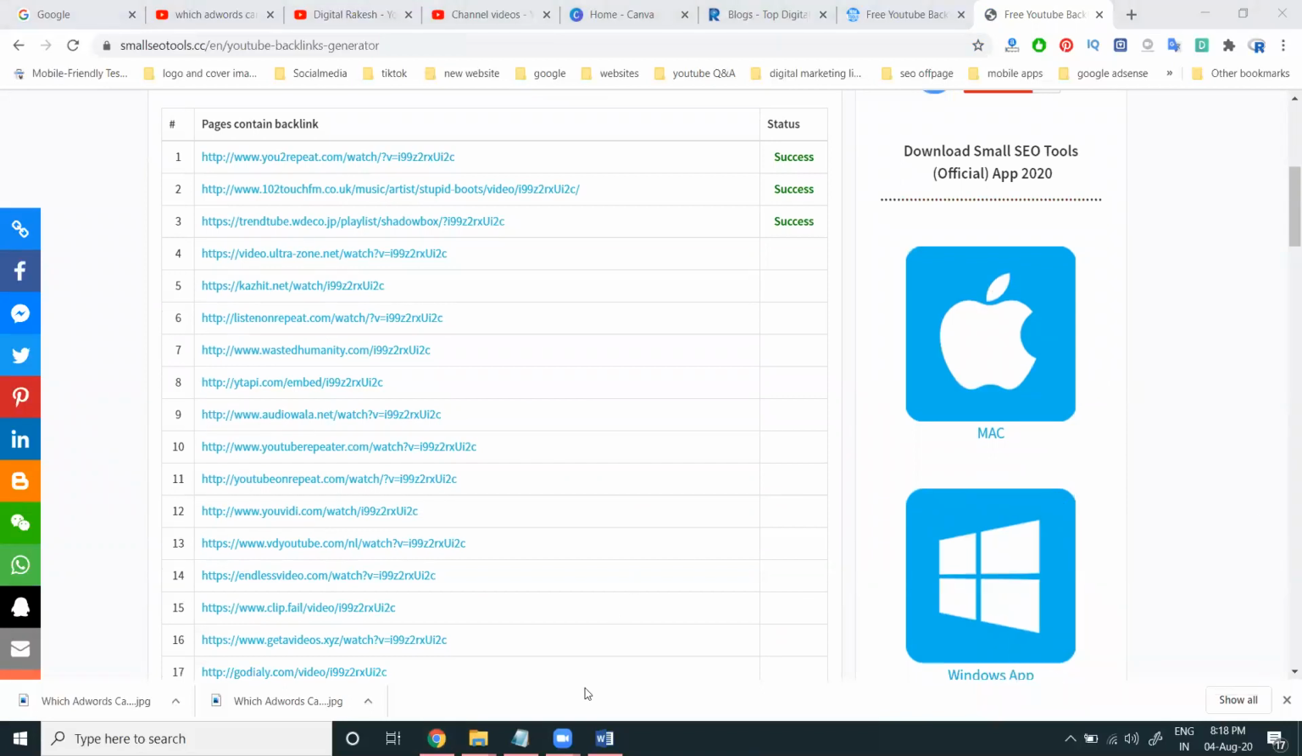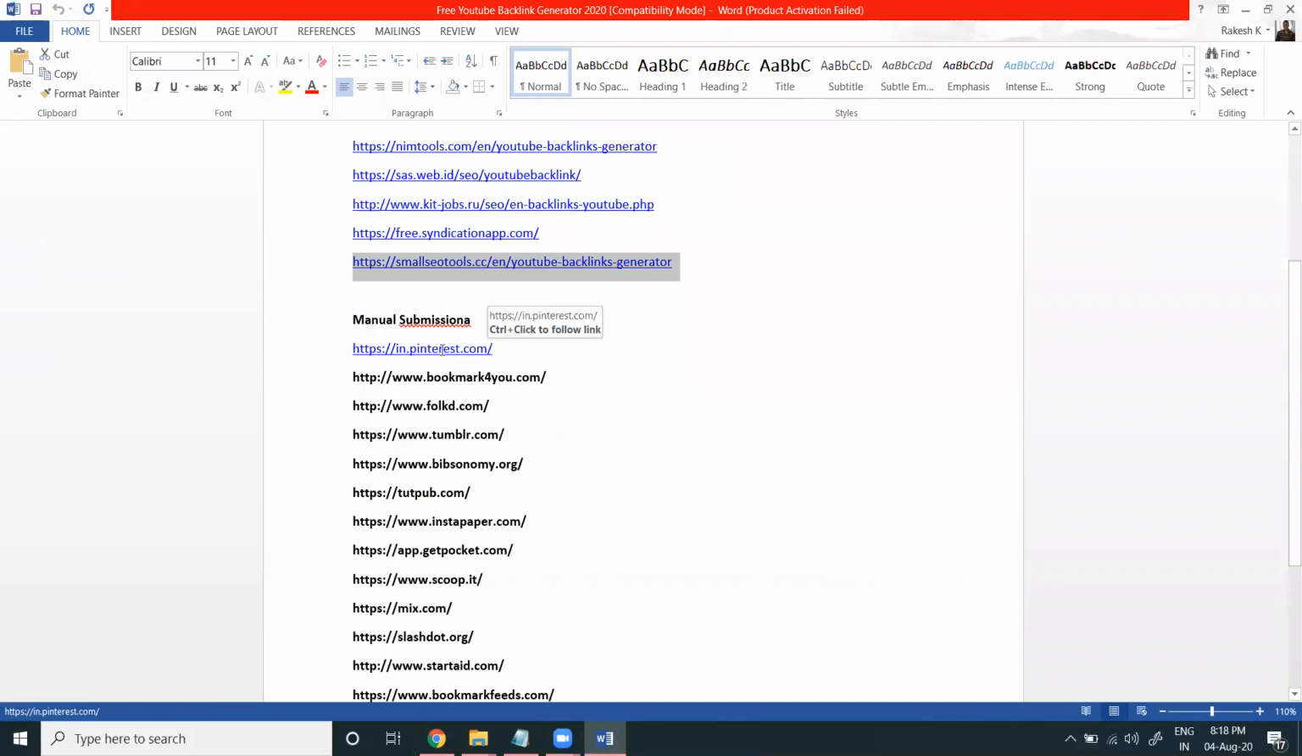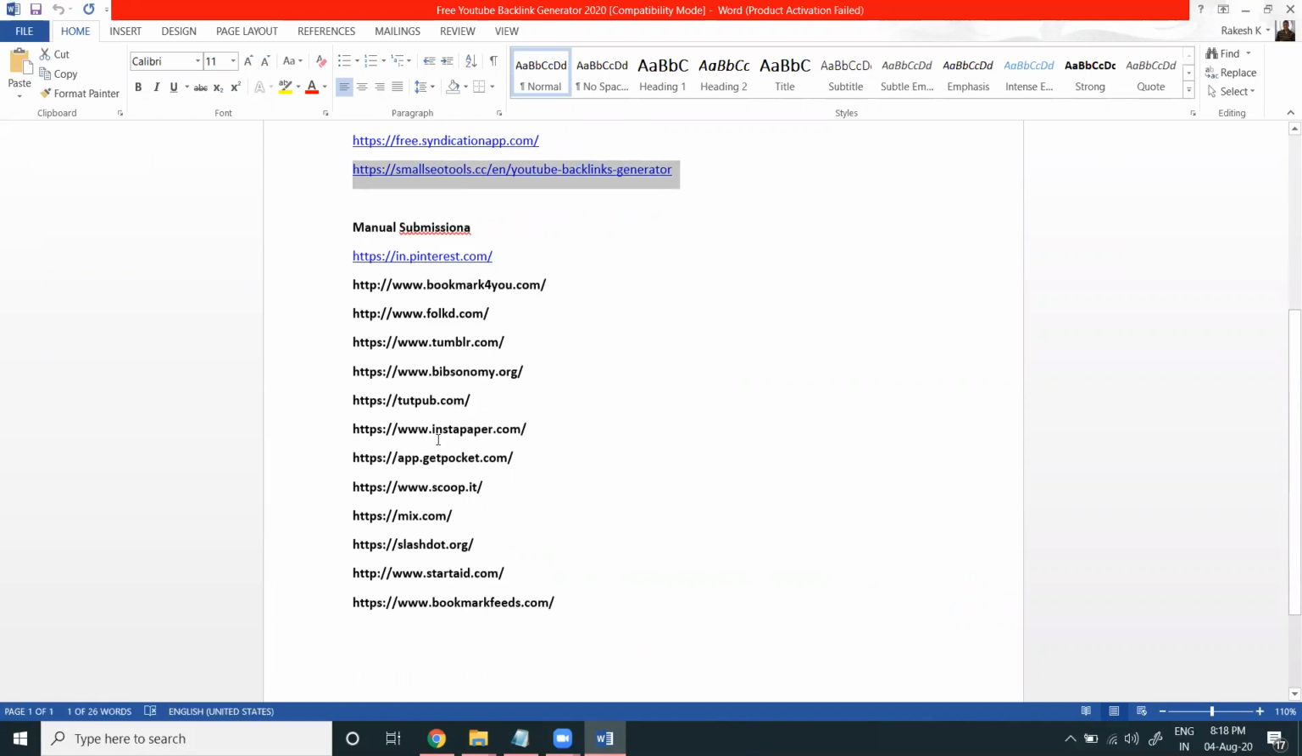When uploading, the views will increase. Most people use Pinterest, Flickr, and Tumblr. Recently, a lot of people are facing problems with the Reddit website, so don't use that option. These are the complete websites we will use to increase YouTube subscribers and views. Subscribers depend on your content, but views will increase based on your content.